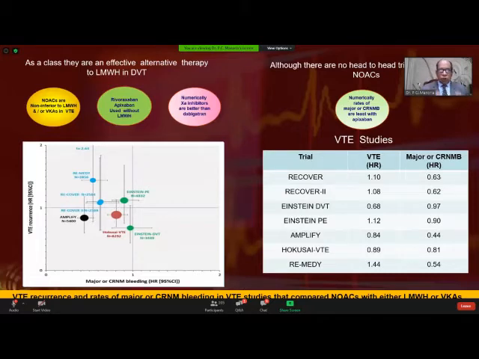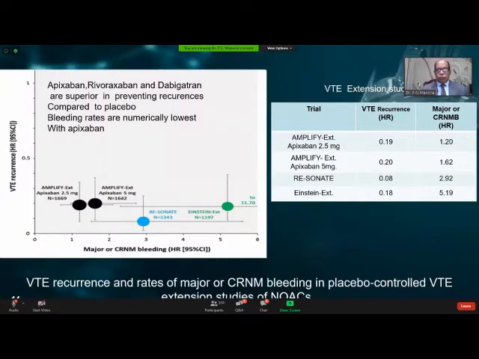Now, this is an overview of the trials of the DOACs. They are non-inferior to LMWH. Rivaroxaban and apixaban can be used directly without LMWH. And the right-hand side of the slide shows that bleeding is minimum with apixaban. And this shows an overview of the extension studies. You can see apixaban, rivaroxaban, dabigatran, all are superior to placebo, and bleeding is least with apixaban, as you can see on the extension studies on the right side.